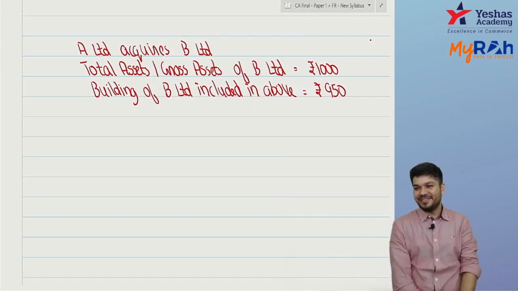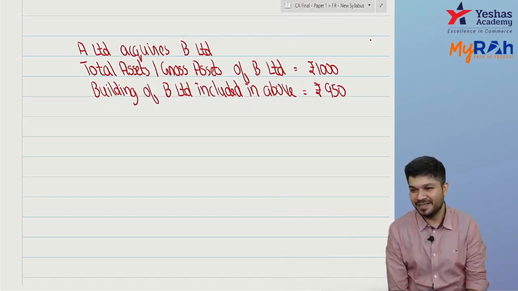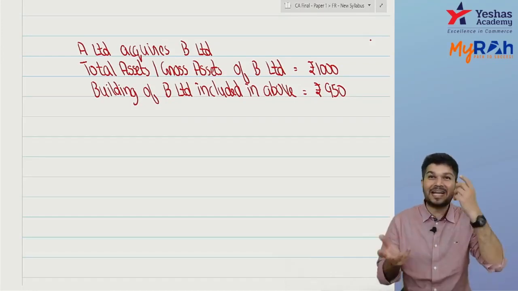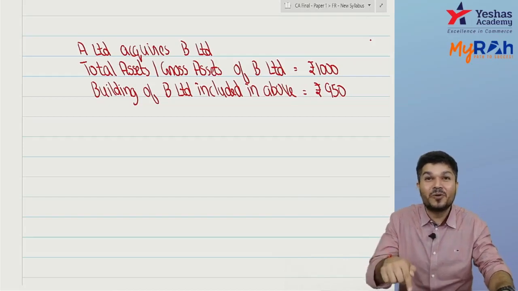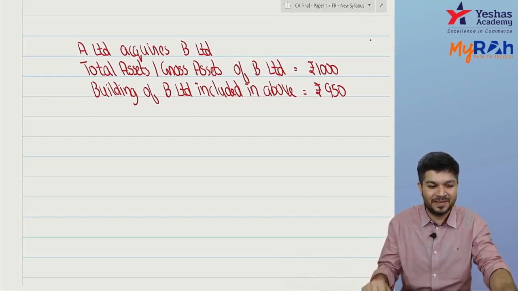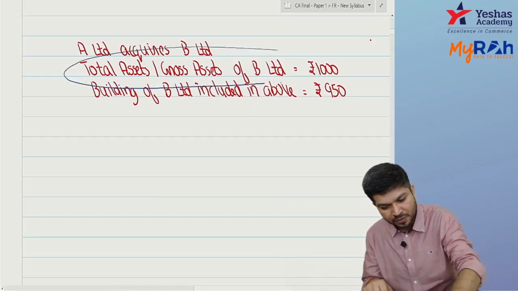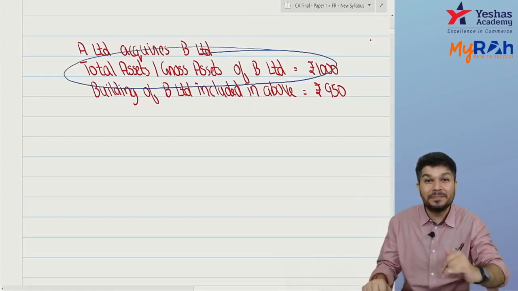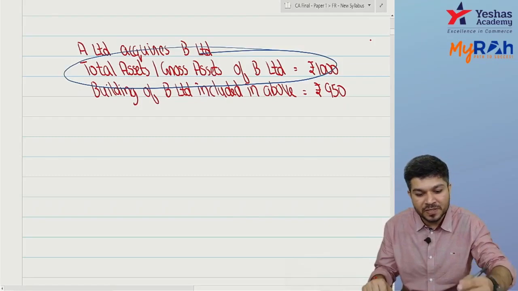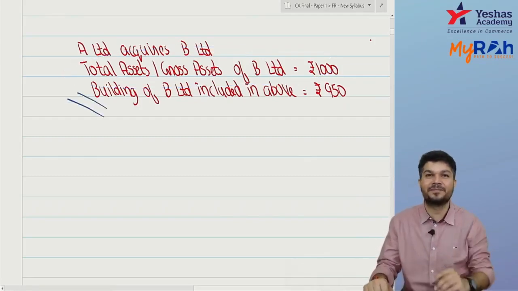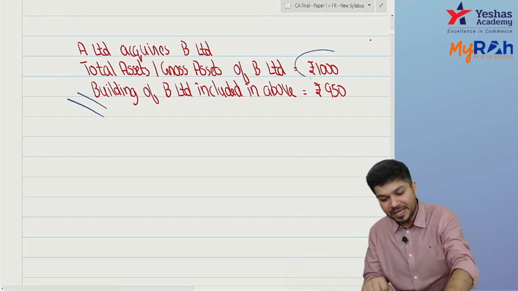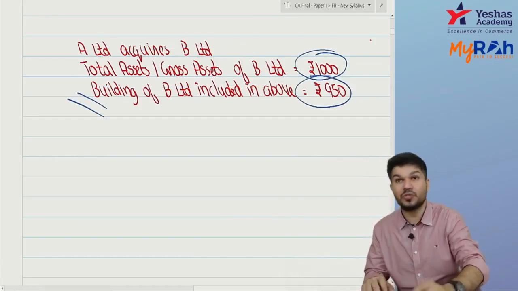Everybody is saying, sir, it's actually a building only. See, this is called the concentration test. Out of your gross asset, if a substantial portion is concentrated in an individual asset, what is substantial?